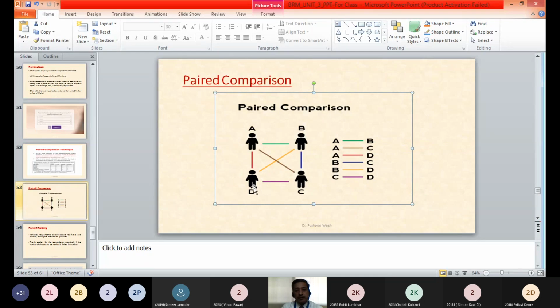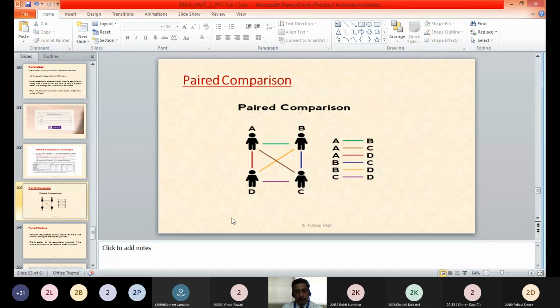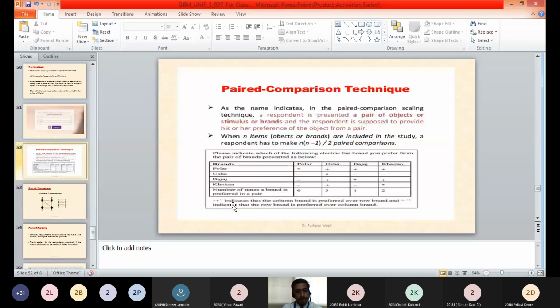Then CD, comparison of C with D, that is being shown here. Then CA, that is already there, and CB, that is also there, BC, isn't it? So that is why there are 6 different comparisons, or 6 different decisions, the respondent has to make when it comes to 4 objects. Have you got this example? Yes, sir.